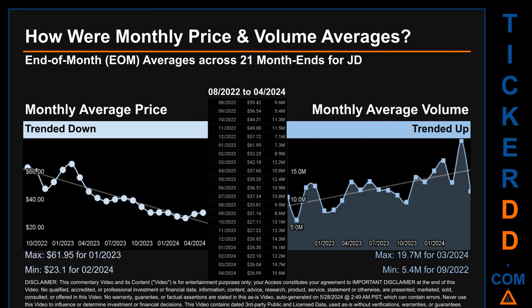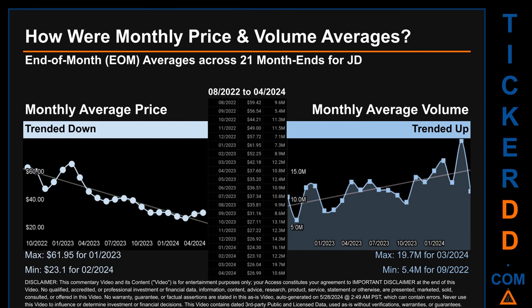How were price and volume averages for JD? Across 446 trading days, there were a total of 21 month ends, of which monthly averages for daily price and volume were calculated. Overall, monthly price average trended down while monthly volume average trended up.